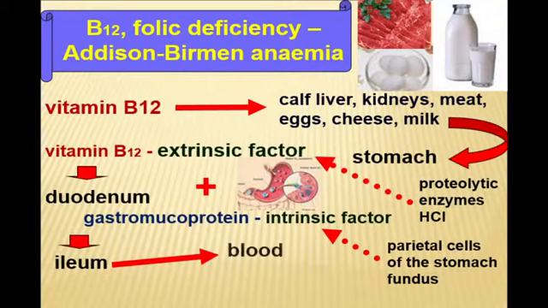Then, due to absorption in the small intestine, vitamin B12 enters the blood, where it goes in two directions.